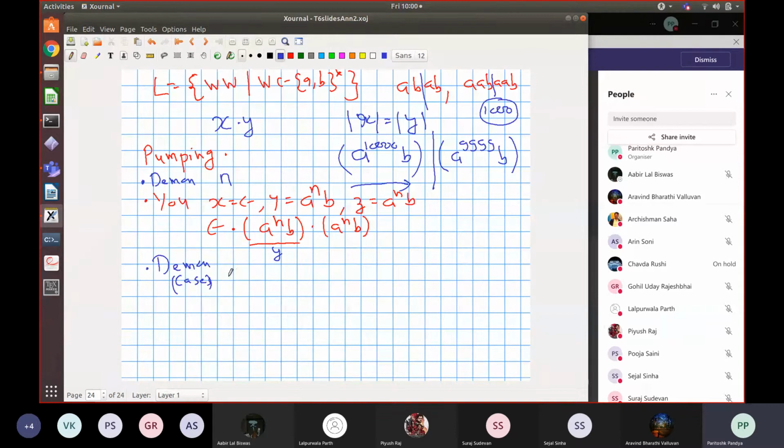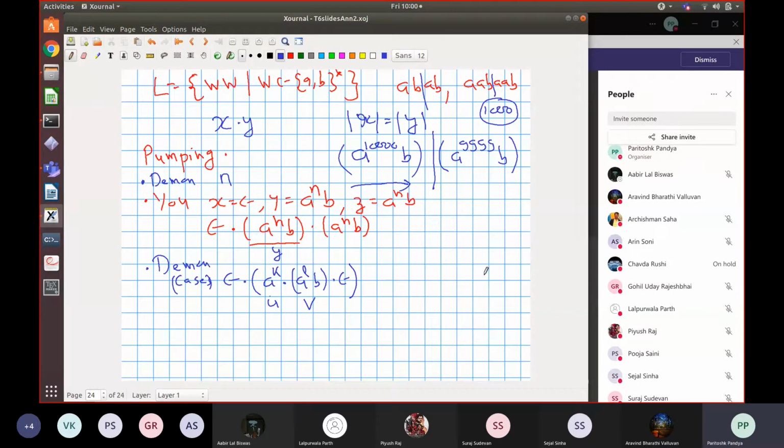So case one is that you will have a split which looks like this. The original epsilon was as it was. It will be some a raised to k, and then you will have a raised to L followed by B. This is the Y part, and then there is epsilon for the Z part. So in one case, one possible way in which the Demon can split this string Y is that for the U part, he will do a k number of times. Then in the V part, he will do the remaining A's including 0. This k could be equal to n.